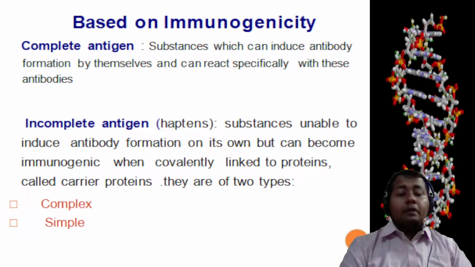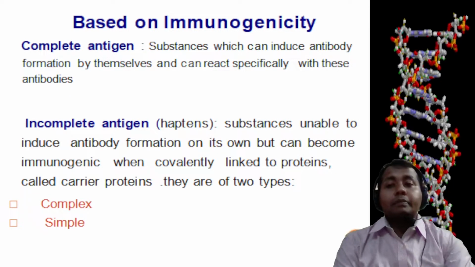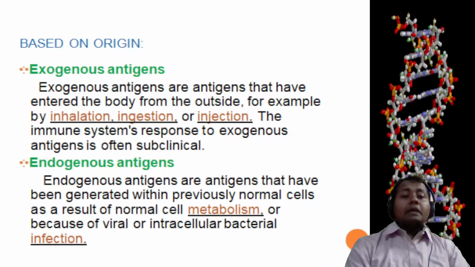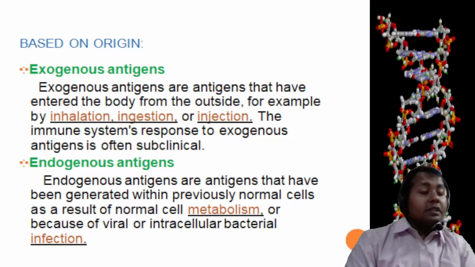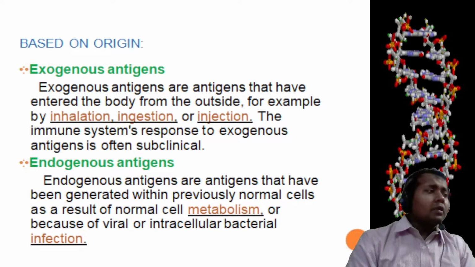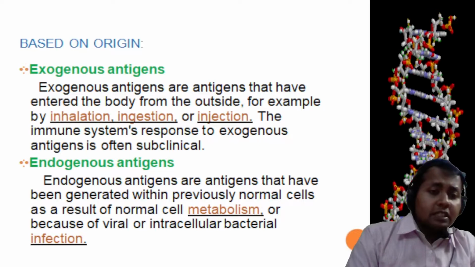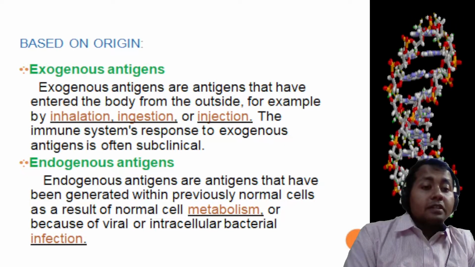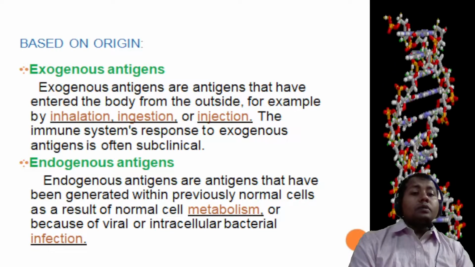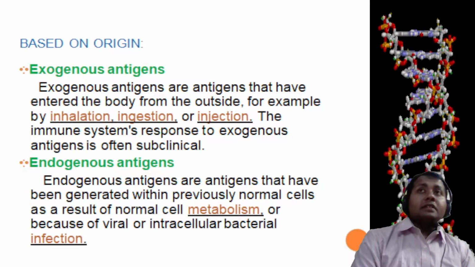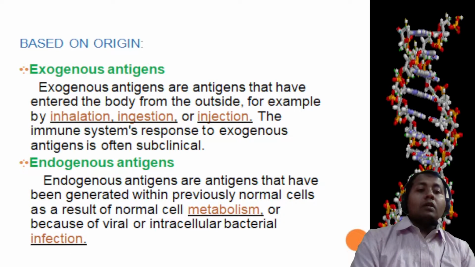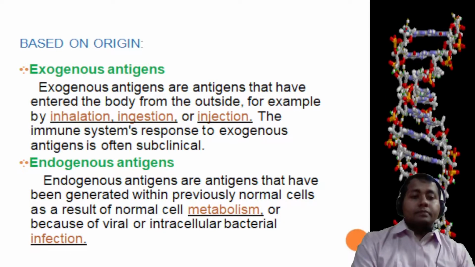They are of two types: complex and simple. Now, based on the origin, antigens can be either exogenous, which enter the body from outside, maybe because of inhalation, injection, etc. They can also be endogenous, meaning those antigens that are generated within previously normal cells as a result of normal cell metabolism or because of viral or intracellular bacterial infection.